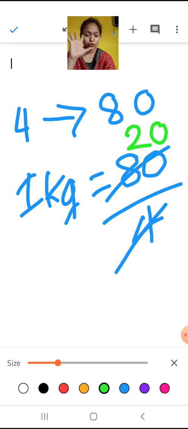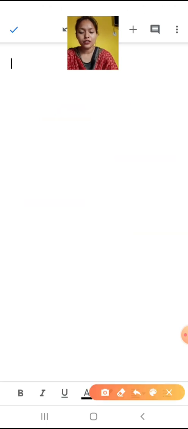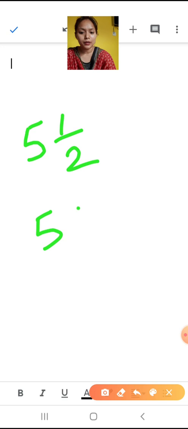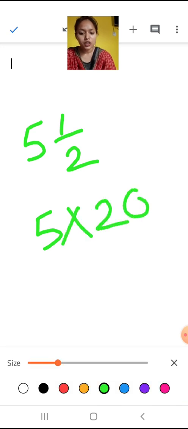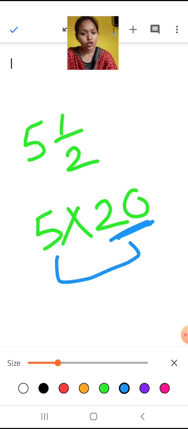And we have to find for 5.5 kg. If we do it directly, 5 multiplied by 20 will give the cost of 5 kg, so it will be 100.